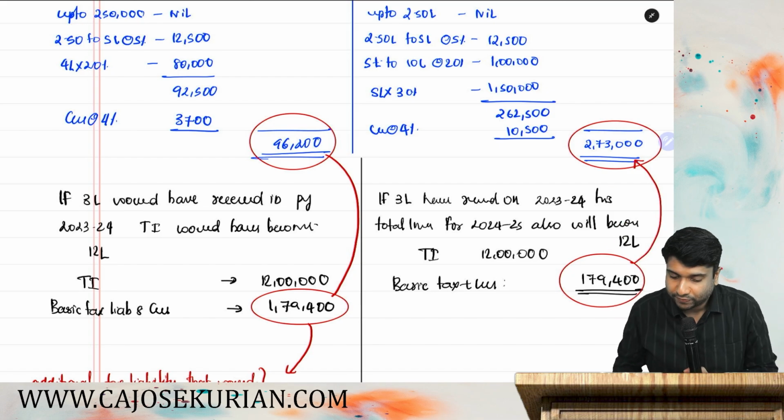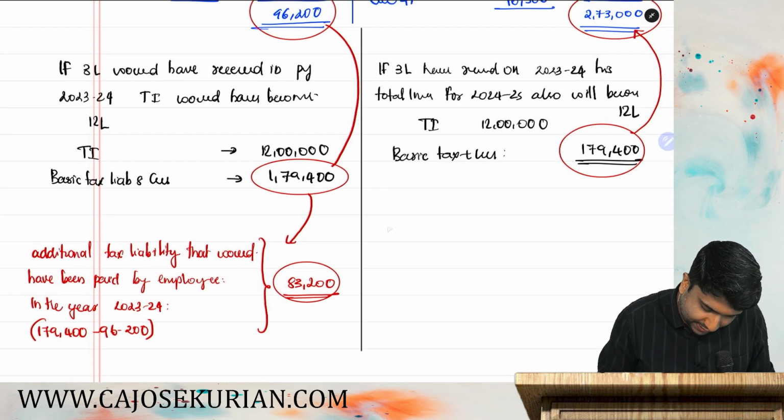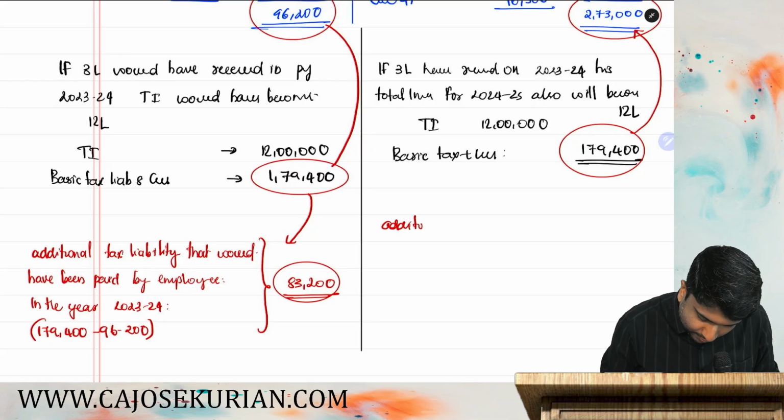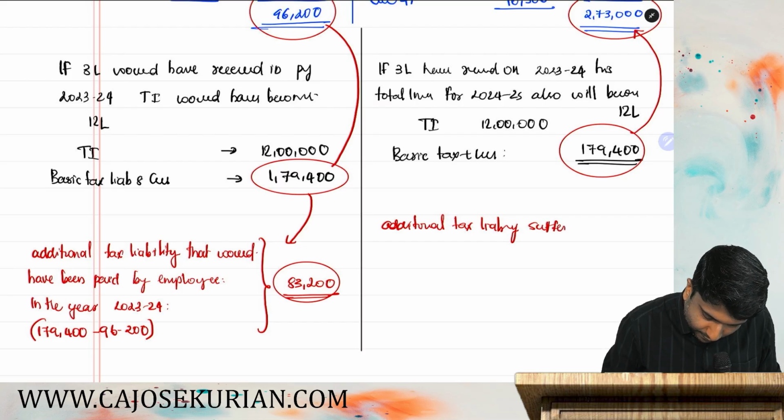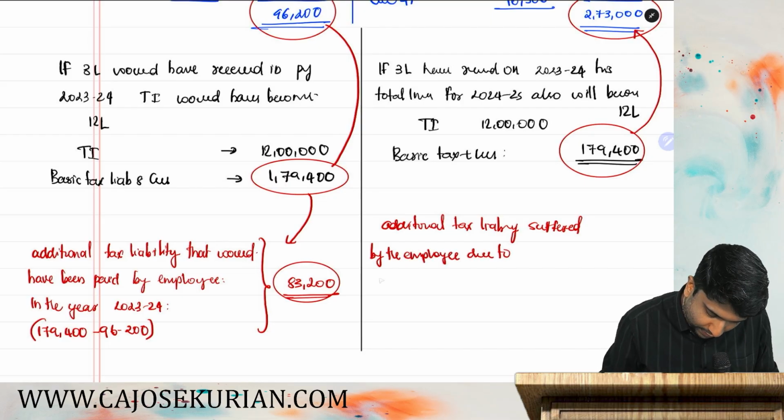Are you with me? Now, the point is, what is the additional tax liability suffered by the employee due to salary arrear?